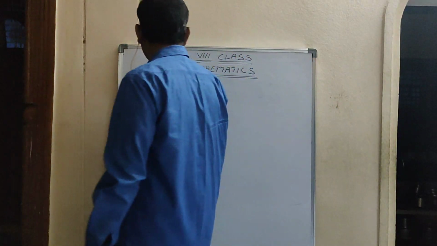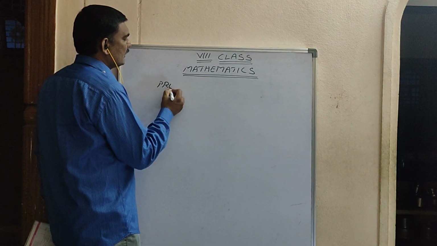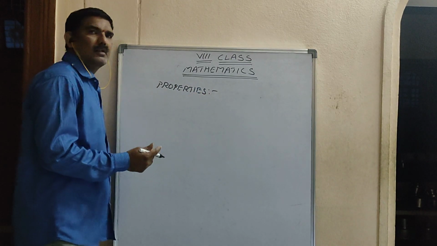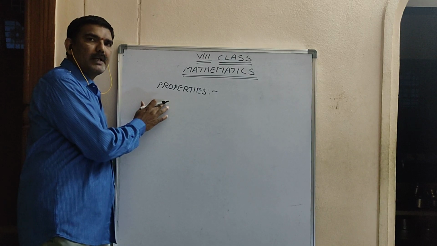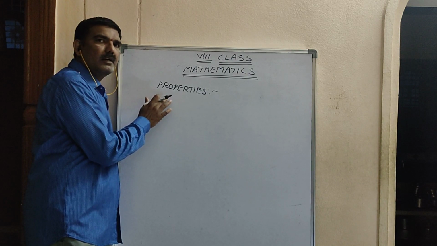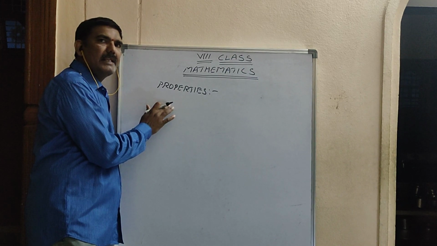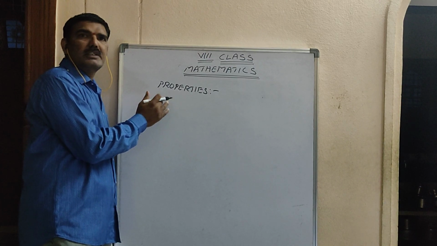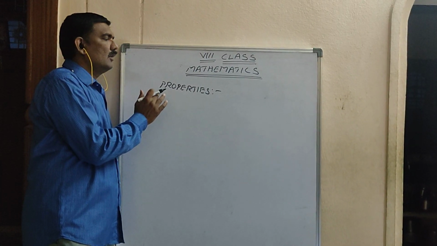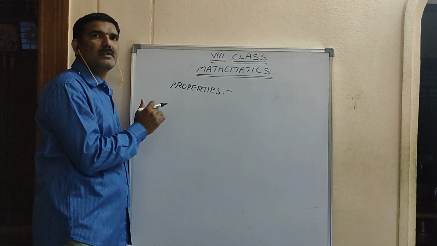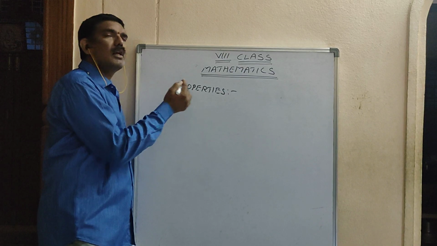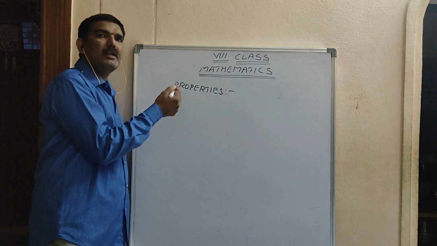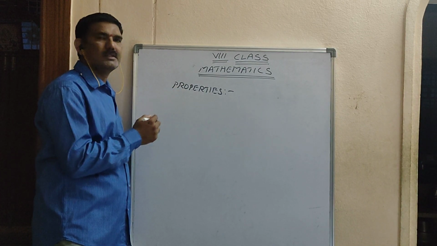So here, properties. So the properties are closure property, commutative property, associative property, identity, inverse, distributive. So these are the properties you have to learn in first chapter. Already you discussed all the properties in 7th class. Now again once we will recall the properties.